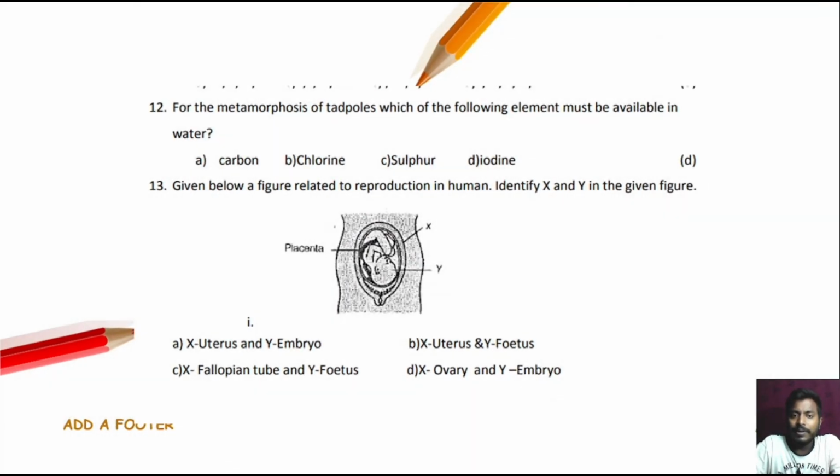Next question. For the metamorphosis of the tadpole, which of the following elements must be available in water? That is iodine. So option D.